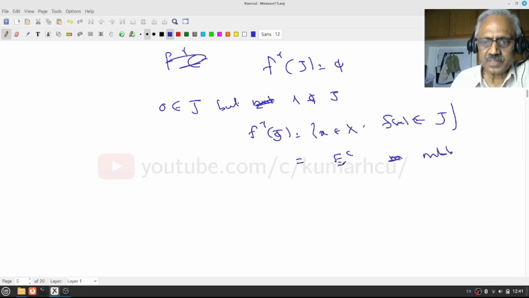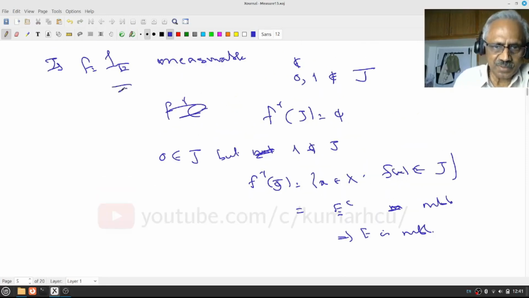If E complement is measurable, then E is also measurable.